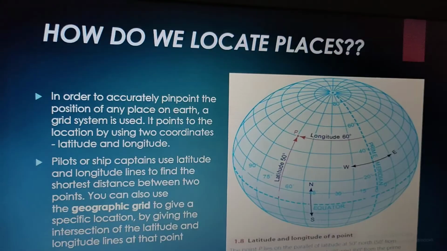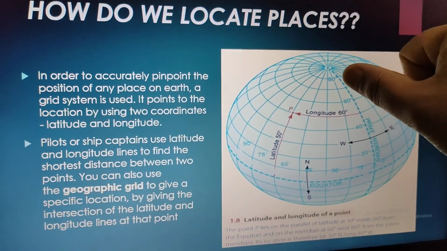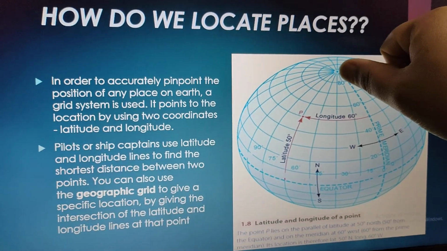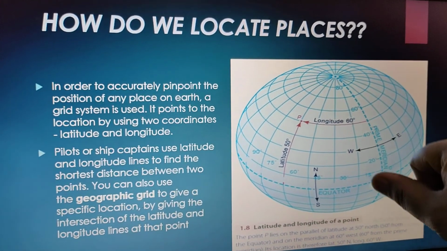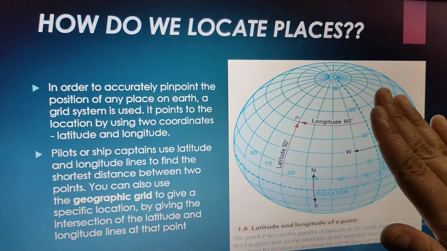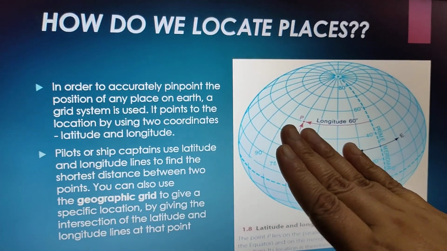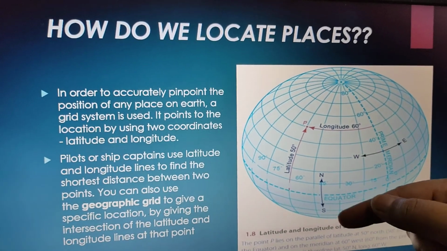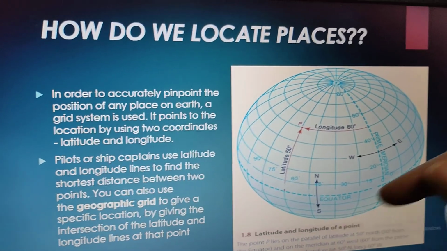Now, if we talk about the prime meridian, if you see, this is your prime meridian. It is a longitude at 0 degree. It divides your earth into 2 parts, eastern hemisphere and western hemisphere. The equator divides the earth into northern and southern hemisphere.